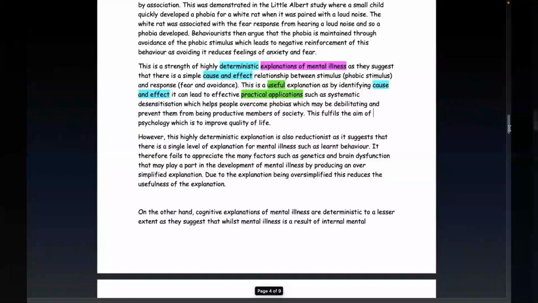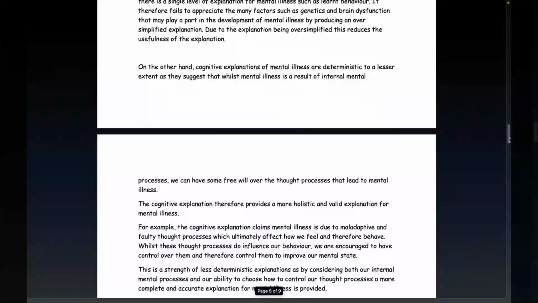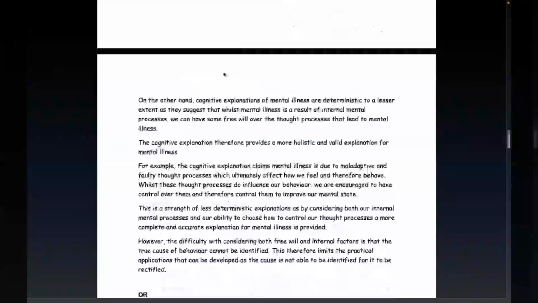Right, I will very, very briefly show you the second paragraph just to show you the contrast. I'll just deal with the top bits to show you, just be aware of time. Right, so in a question like this, we'd need at least one other paragraph, probably another one after that. We'll say we're just going to have the two for the start off with. We would have to pick an explanation of mental illness which is less deterministic because we want a balanced answer, do we? The best one to pick here is the cognitive